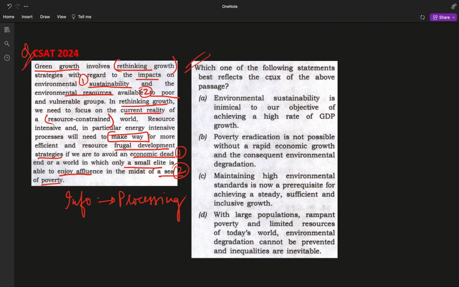Which one of the following statements best reflects the crux of the above passage? Point number A. Environmental sustainability is inimical to our objectives of achieving a high rate of GDP growth. Again, it might happen that many people do not understand the meaning of this word. Still, how to check whether this is right or wrong? Let's move to the second half of this. To our objective of achieving a high rate of GDP growth. Now, nowhere does this passage deal with the rate of GDP growth. Rate of GDP is nowhere mentioned, right? It is nowhere mentioned.